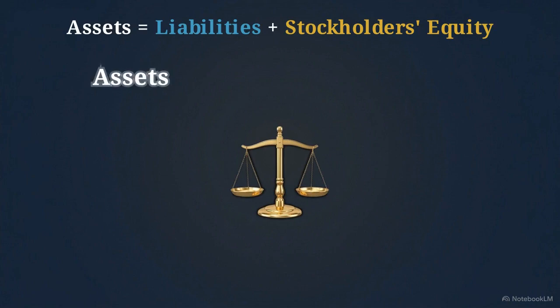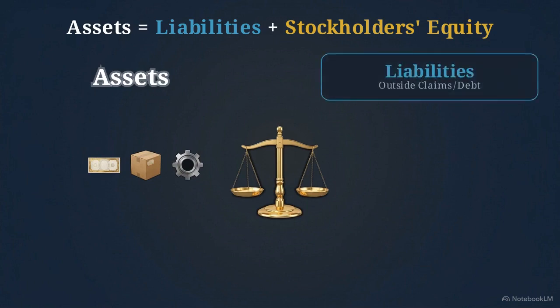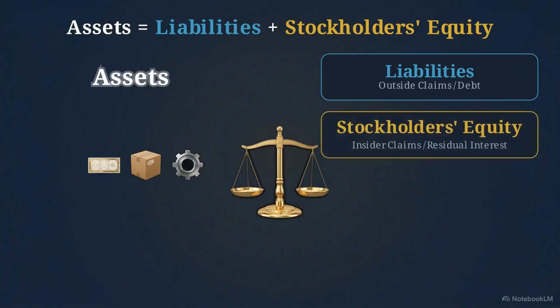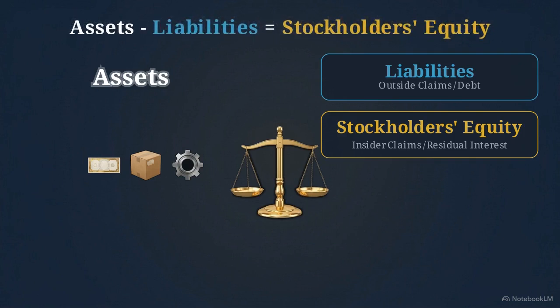Assets are the economic resources owned by the business. This includes cash, inventory, equipment, and anything else expected to provide a future economic benefit. Liabilities are the outside claims against those assets. This is the debt owed to creditors, suppliers, and lenders. Stockholders' equity represents the insider claims. It is the owner's residual interest in the business after all liabilities have been paid.